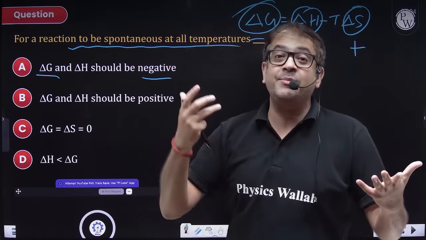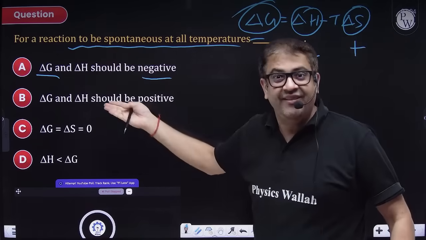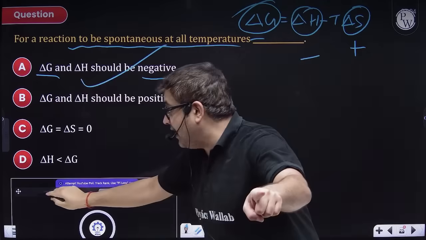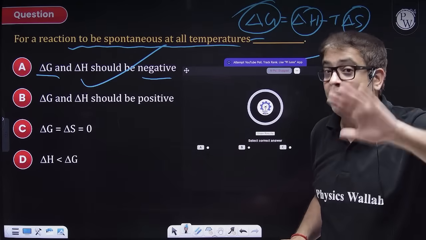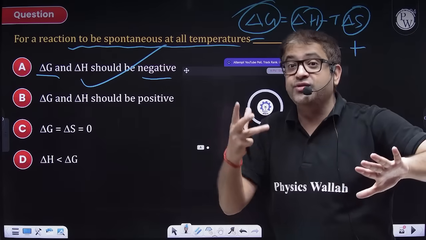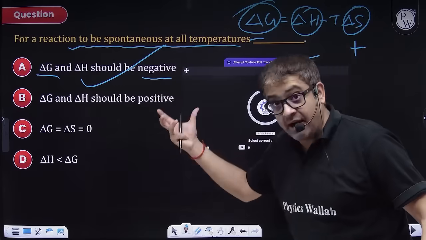You have to do some data interpretation. Data interpretation is telling us delta G is negative, and delta H is also negative. So this is the most preferred option. They are judging your common sense, not your statistical skills. A doctor should have good aptitude, and that's why it is a very probable question.